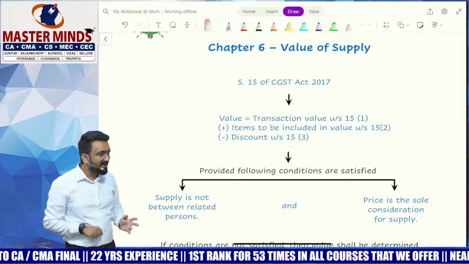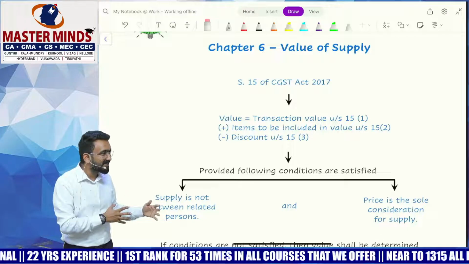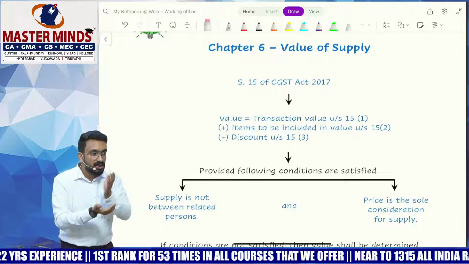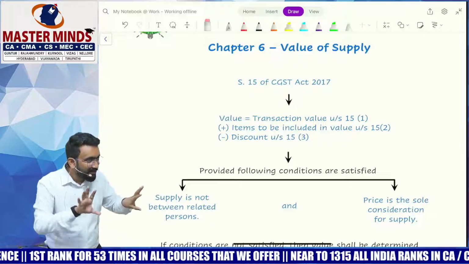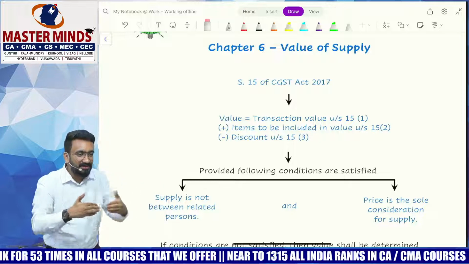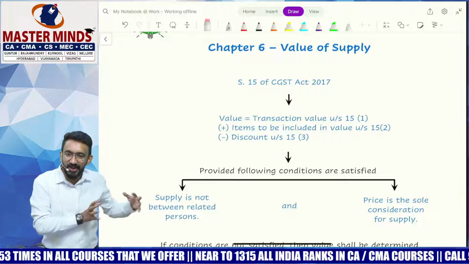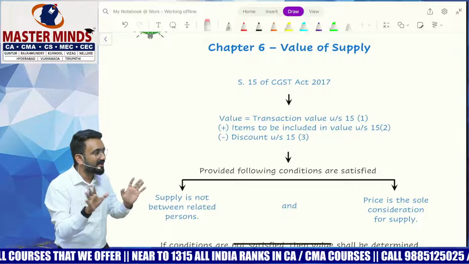Are you guys understanding? So I go 10,000. 5,000 is the value for the purpose of GST. Balance 5,000 is exempt. So they'll generally do what? They'll split the value into two categories. One GST not applicable, the other one GST applicable. So I get both. I tell the GST department only half of this would be shown as value for you because the other one is not subject to GST.